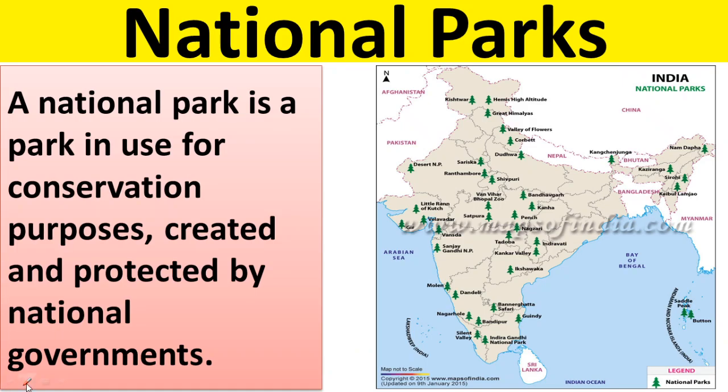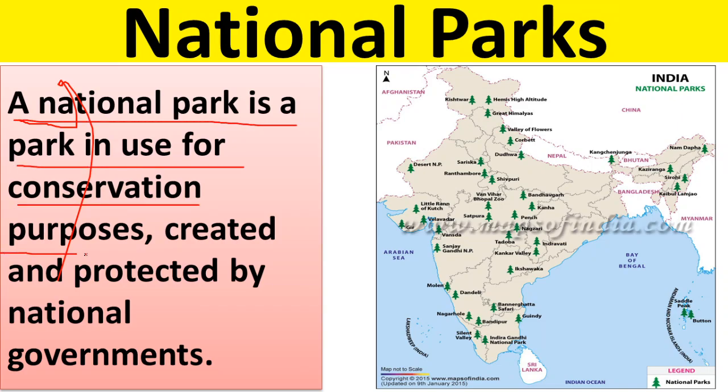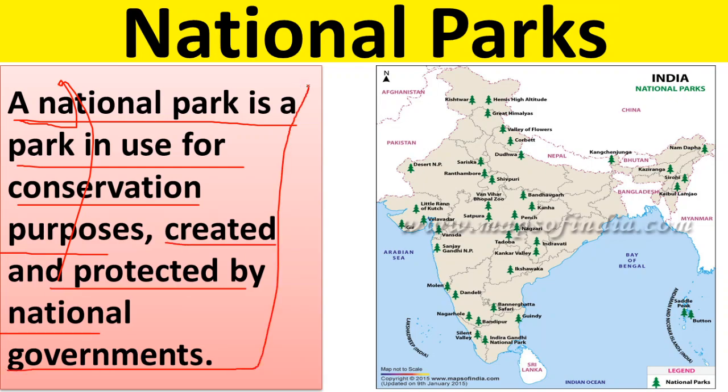Now we'll come to the national parks. A national park is a park in use for conservation purpose, created and protected by the national government. The government will declare a particular area a national park, so that they can protect the trees and animal life of that area. It will prohibit all the illegal activities, the cutting of trees, and entry and exit into that park is also regulated by the government.